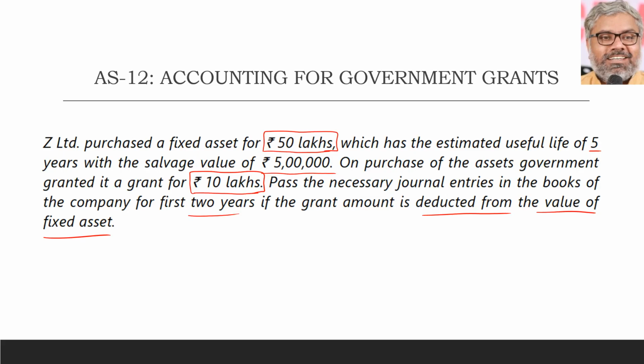When we purchased the fixed asset, fixed asset account Dr, bank account Cr, 50 lakhs. Yes, that entry has to be passed. That is the purchase of fixed asset. But at the same time, we received a grant of 10 lakhs rupees from the government.